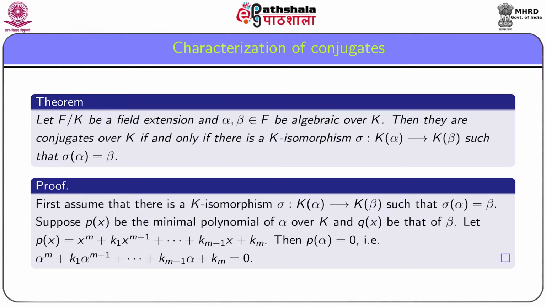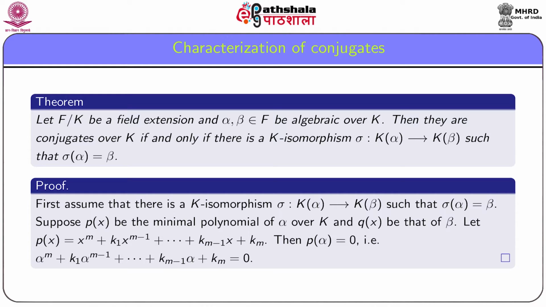Recall that if K(alpha) and K(beta) are two extensions of K, then an isomorphism sigma from K(alpha) to K(beta) is said to be a K-isomorphism if sigma maps the elements of K as the identity mapping, that is, the restriction of sigma to K becomes the identity mapping on K.